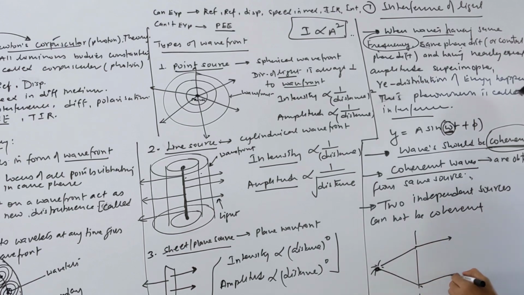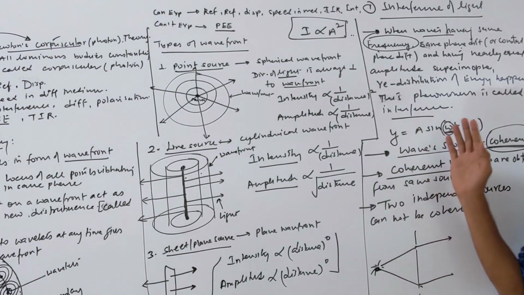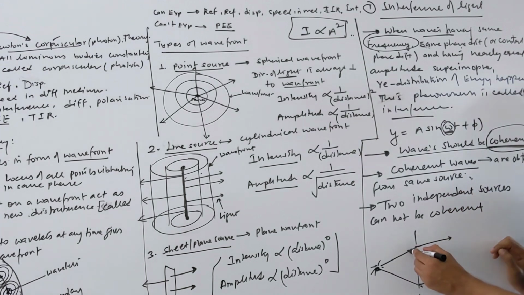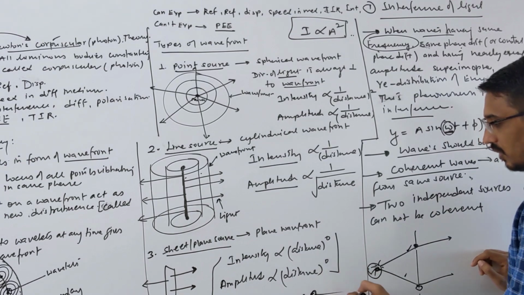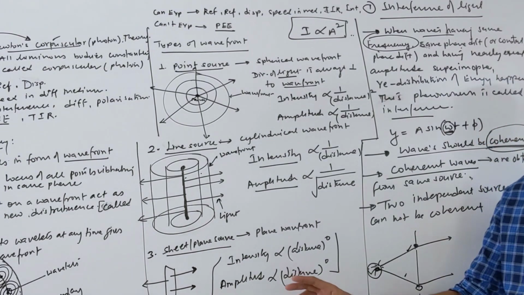Now if these two waves interfere, they will show interference, right? Because these two lights are coherent. They come from the same source, which we split into two sources. But if you put two independent sources, S1 and S2, separately, and ask them to interfere, they will not interfere. These are not coherent sources.